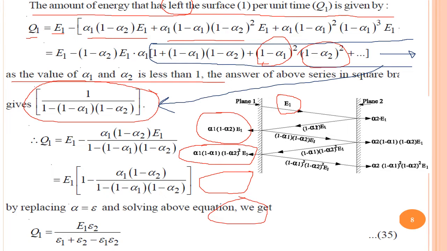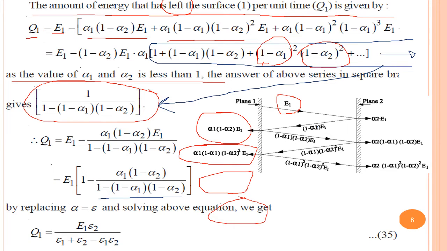So I can write E1 minus alpha 1 E1 into 1 minus alpha 2 divided by 1 minus alpha 1 into 1 minus alpha 2.